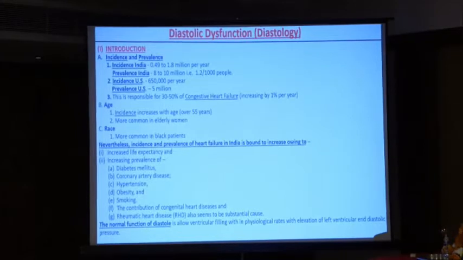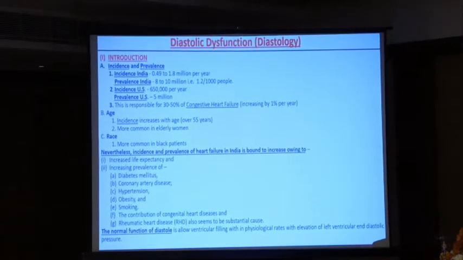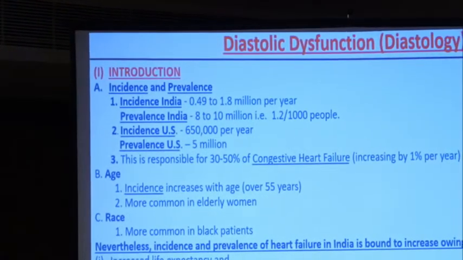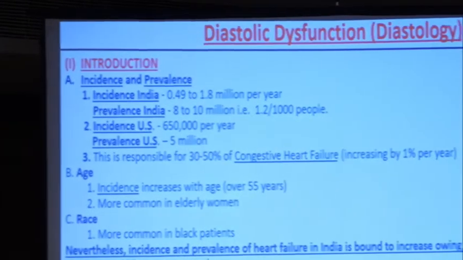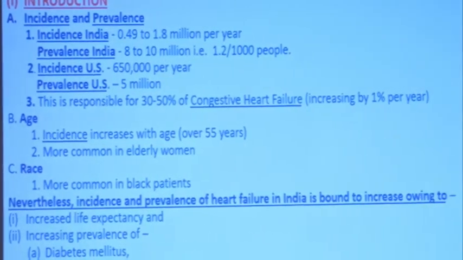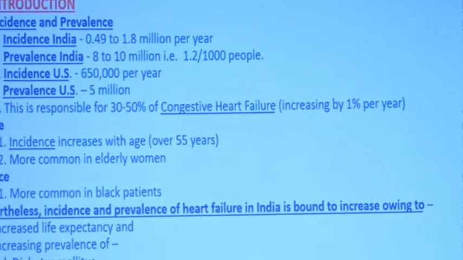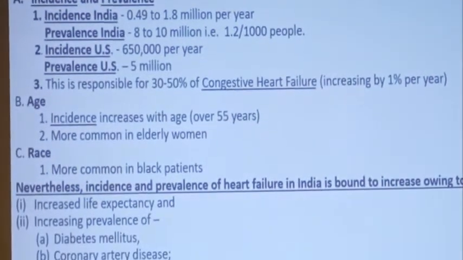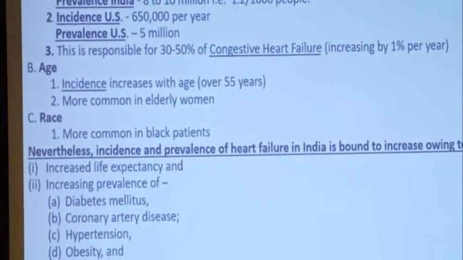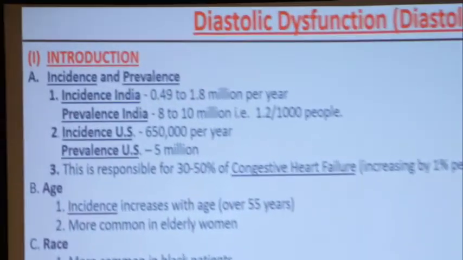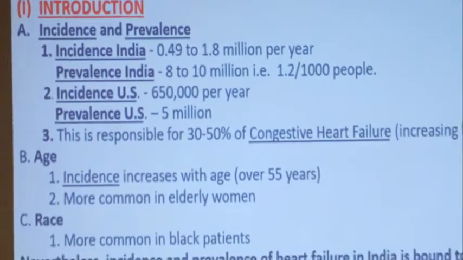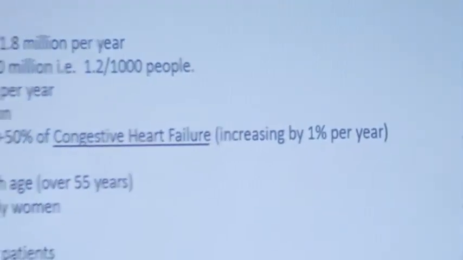Today we are learning diastolic dysfunction, known as diastology. Regarding introduction, you will see incidence and prevalence. Incidence in India is 0.49 to 1.9 million per year, and prevalence in India is 8 to 10 million, that is 1.2 per thousand people. Incidence in the US is 650,000 per year, and prevalence is 5 million. This is responsible for 30 to 50% of congestive heart failure and is increasing 1% per year.